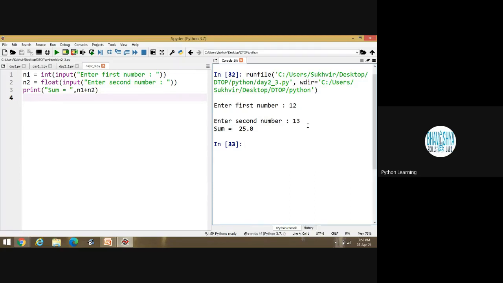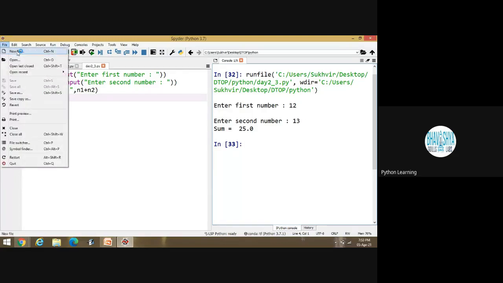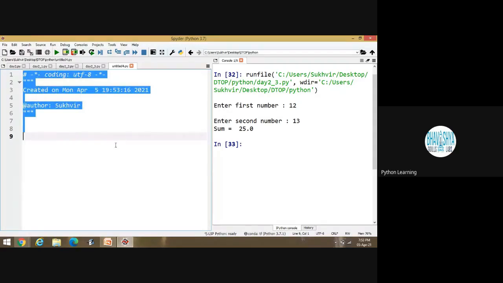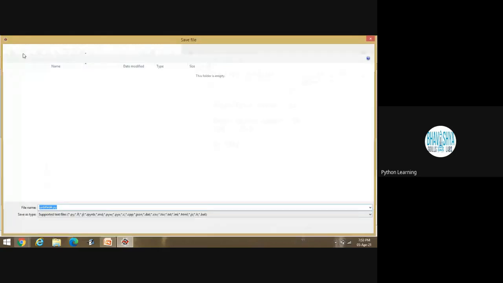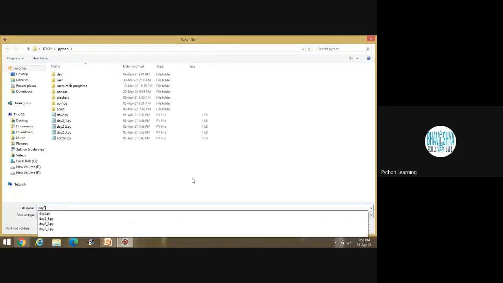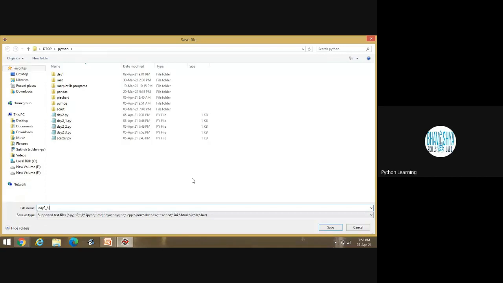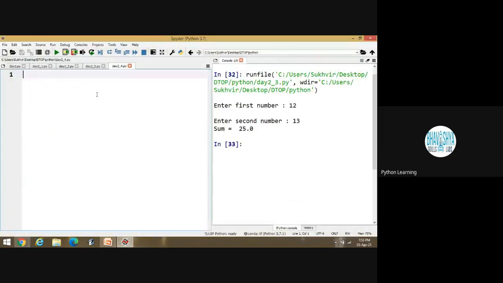Now I would like to share some additional content from yesterday's lecture. That part is basically the pending part. This one is how to enter the data, nothing else. And one more content: day2_4.py. This one is the fifth program.